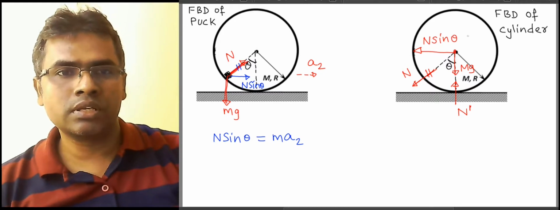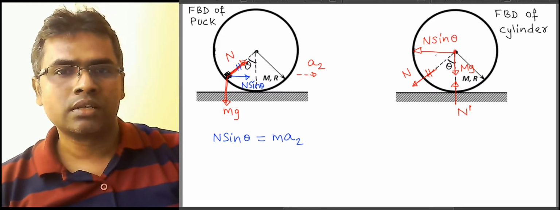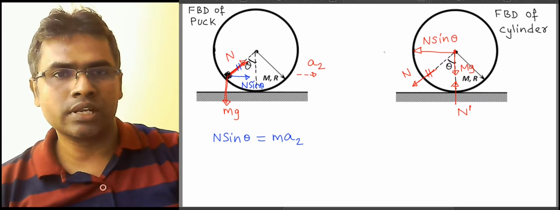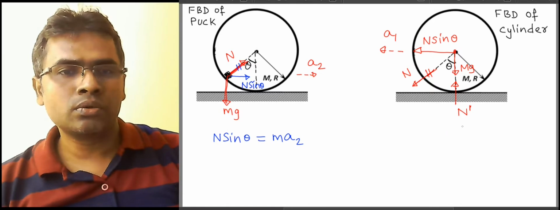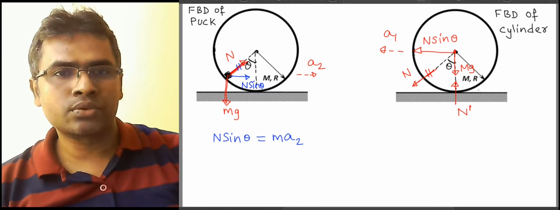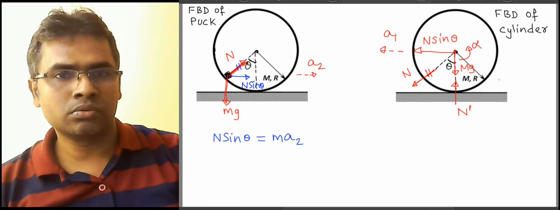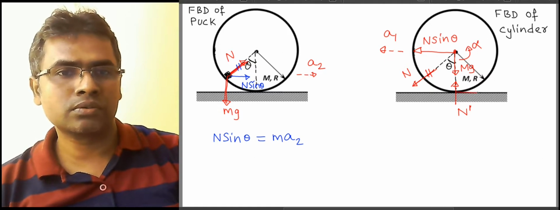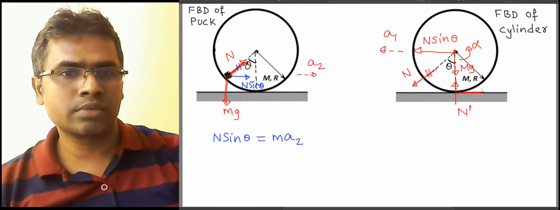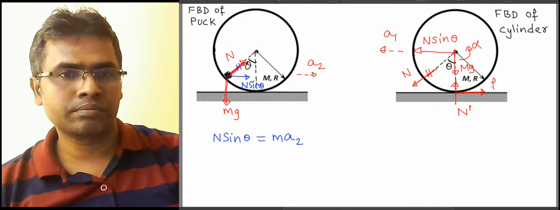Because the cylinder is gaining the center of mass acceleration to the left, let's say we call that as A. In order to roll without slipping, it should have angular acceleration in the counterclockwise. Now that is provided only because of the friction between the ground and the cylinder. So let's say the friction must point to the right.